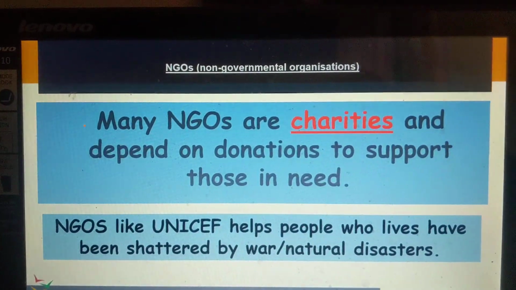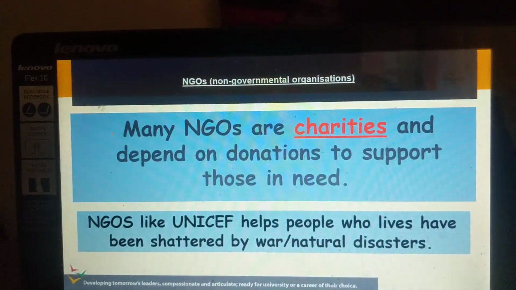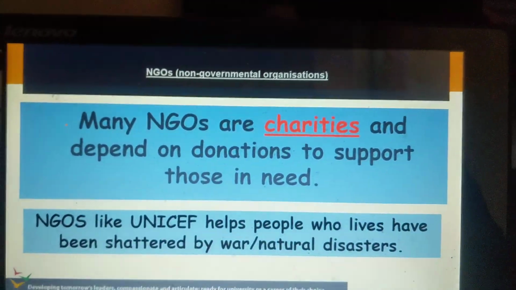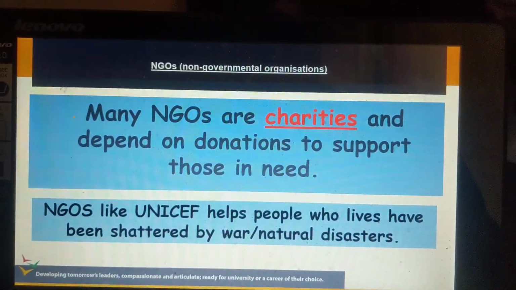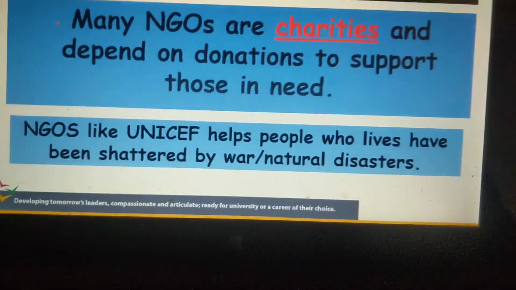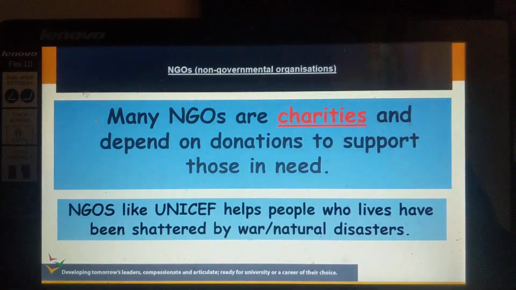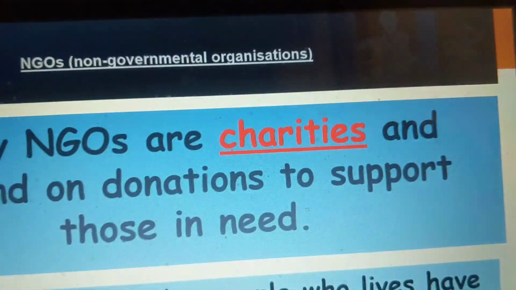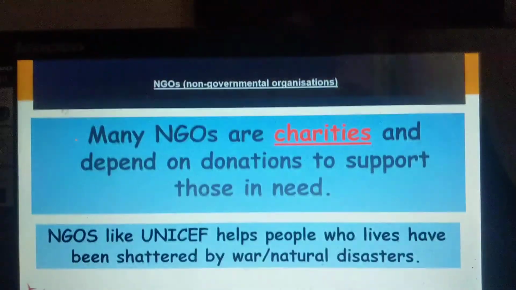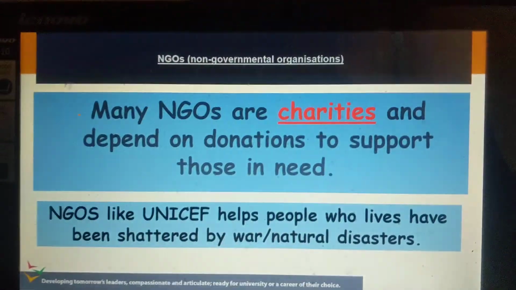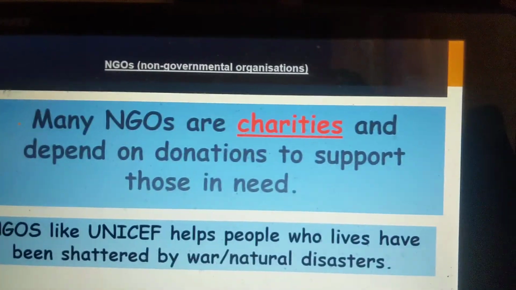There are loads of different organisations and charities that we have in the UK, such as Cancer Research and Bullying UK, and NGOs are also charities like that, which depend on donations to support those in need and their causes. NGOs like UNICEF help people whose lives have been shattered by war and natural disasters. So NGOs are charities. They really work hard. Loads of NGOs go to different countries and support people in need through the donations that they get from people who support that cause.